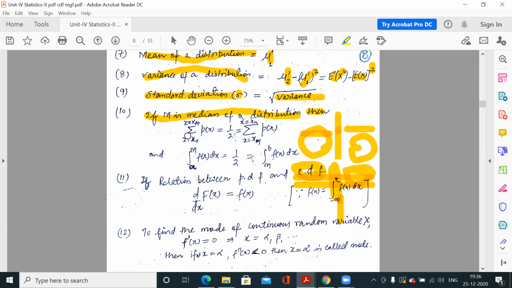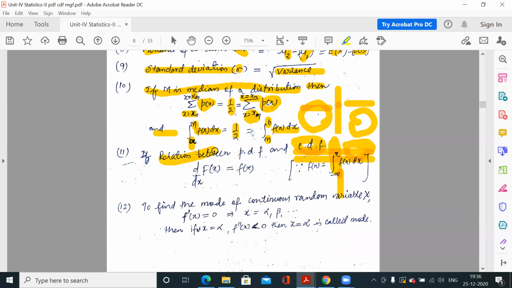The same thing is written here. From x is equal to x0, that means from the initial point to the median point, the sum of probability is equal to half. Similarly, from the middle point to the last point, the sum of probability is also half, because total probability is 1 and median is just the middle point of the distribution. And this is for the discrete case. For the continuous case, again half: from the initial point to the middle point, the total integration is half, and from the middle point to the last point, the total integration is half. So this is the property for the median point.